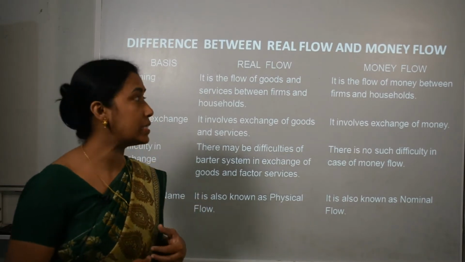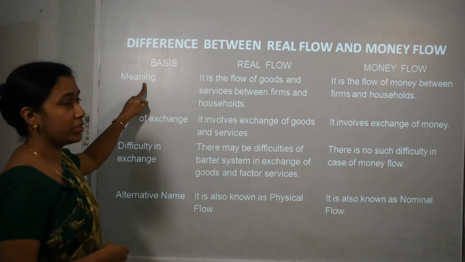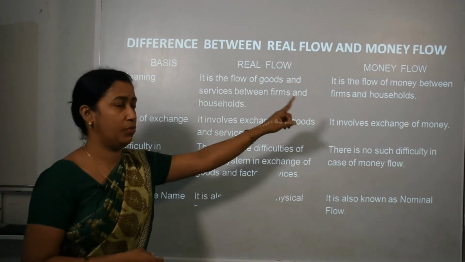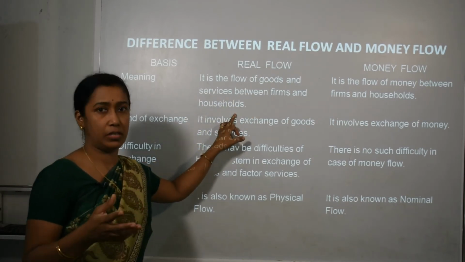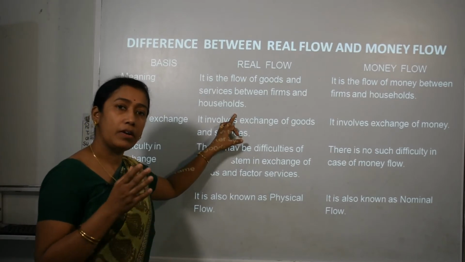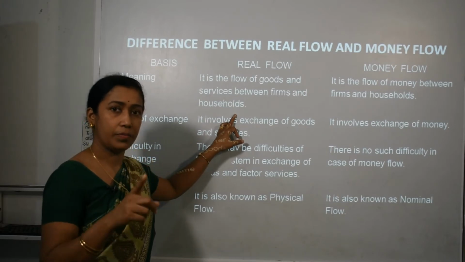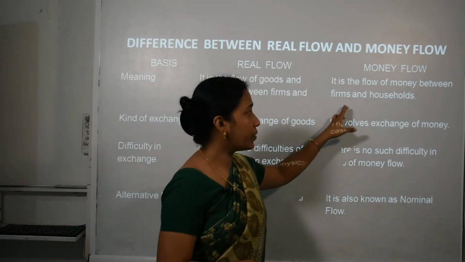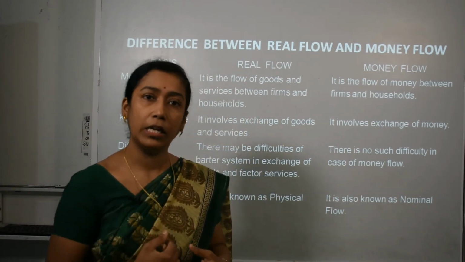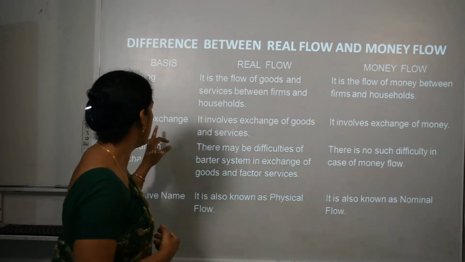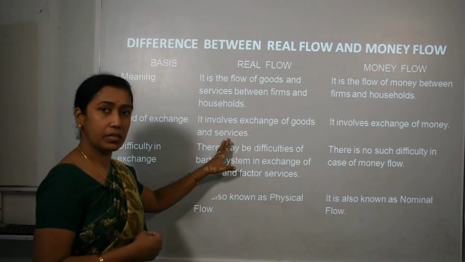Now to the next topic, that is the difference between real flow and money flow. The basis of difference, first start with meaning. Real flow is the flow of goods and services between firms and households. As I said in the definition, real flow is the physical flow of only goods and services between the two sectors, firm and household. Money flow is the flow of money between again firms and households, because we assume that there are only two sectors in a simple economy. Then kinds of exchange: in real flow, exchange of goods and services is there.